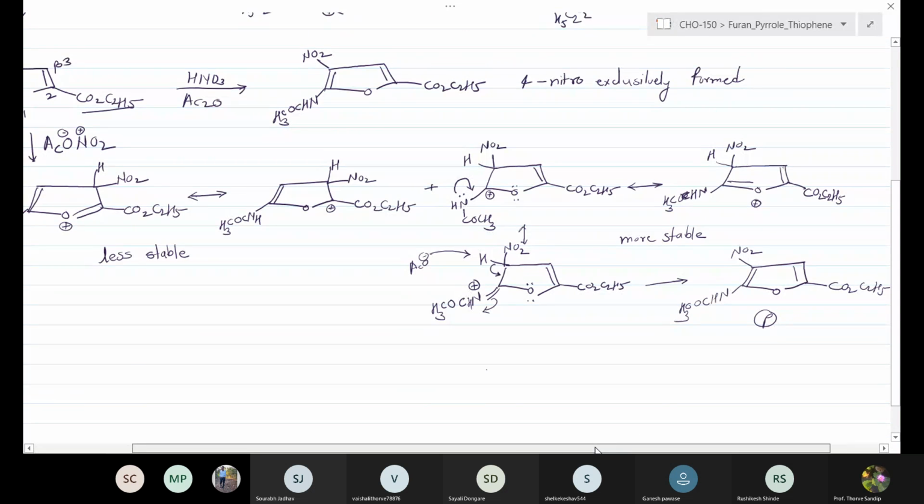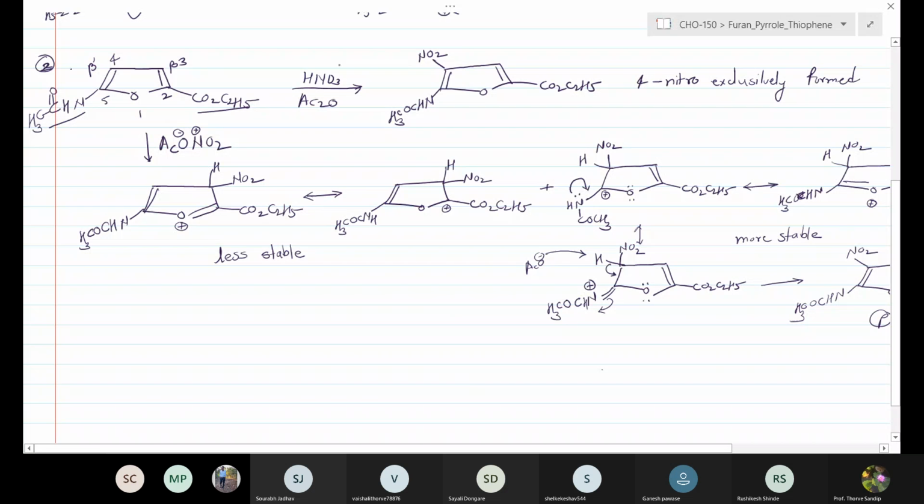It depends on the two positions, where the two groups are different. Those groups give a stable intermediate, and the reaction takes place at that position. Here the attack at the 4 position gives the more stable electrophilic intermediate, which can be stabilized by the oxygen as well as the amide group. Such a type of stabilization is not possible when the attack takes place at the third position. That's why we can exclusively get the 4-nitro derivative.